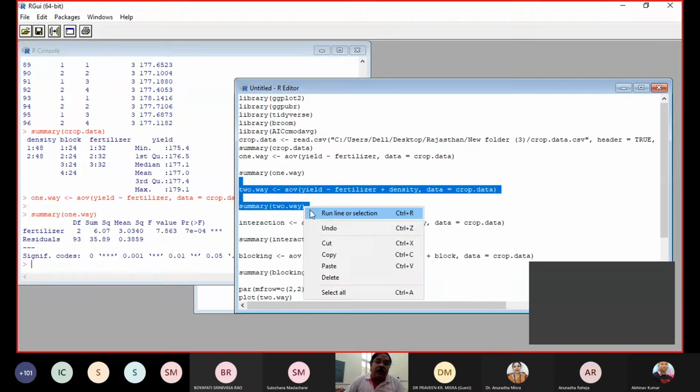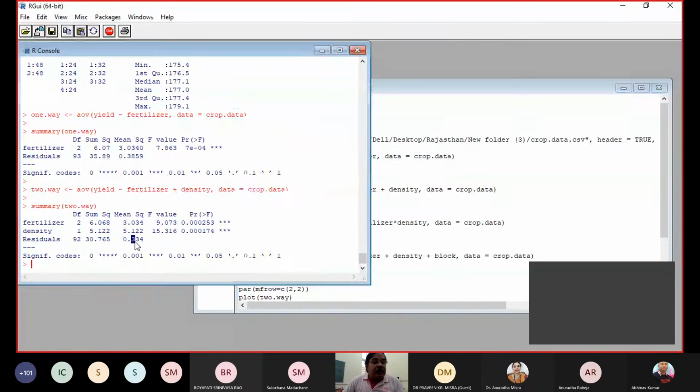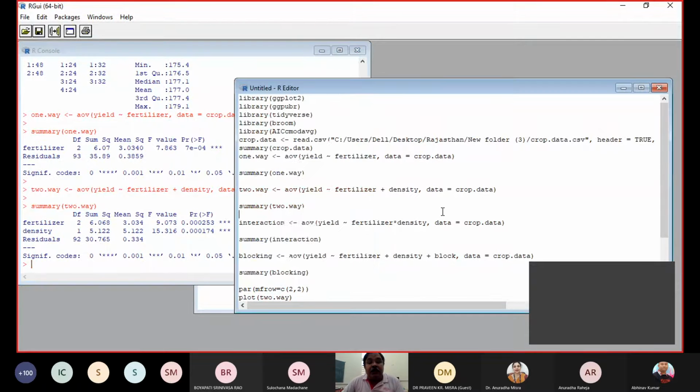For the same data, if you are thinking that it is a two-way, that density is also having some effect on the yield, I just want to check that. So for this one, fertilizer, degree of freedom is this one, sum of squares is this one, density is this one, and residual is this one. Corresponding degree of freedom is here. Sum of squares, mean sum of squares, corresponding F values and corresponding P values. On the basis of this, you can take your decision. Even in this situation, you are going to reject the null hypothesis in both cases, that there are significant differences.